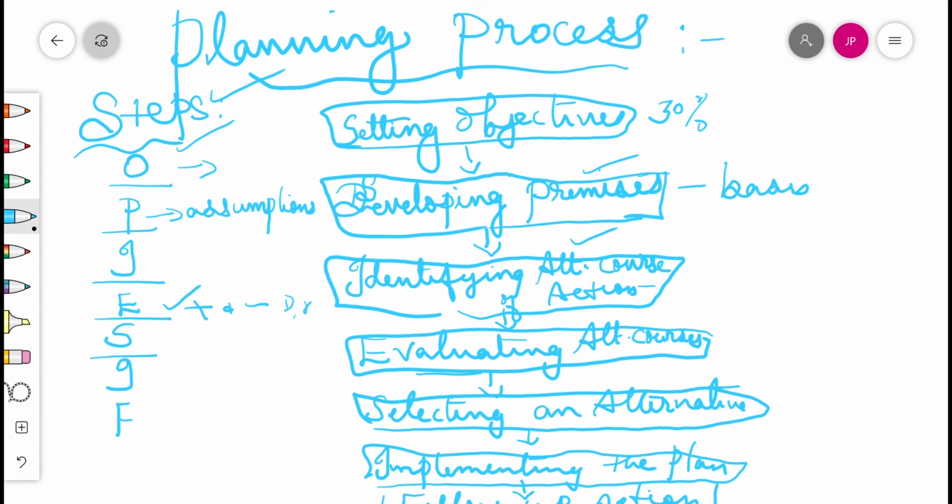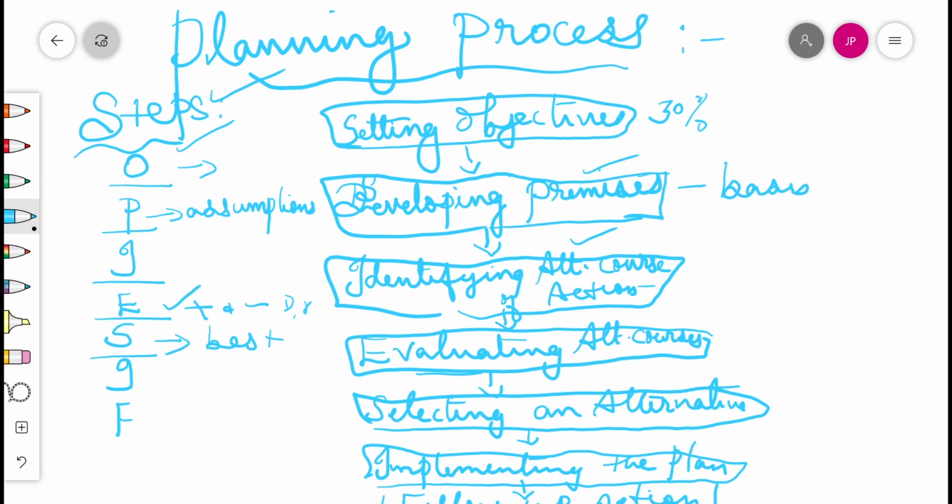Then the fifth step is selecting an alternative. This step involves a selection and adoption of the best plan. The best plan should be the most profitable, realistic and with the least negative aspects. All the plans are not subjected to mathematical analysis. In many cases, the experience, judgment, intuition and subjective views of the managers help in selecting the most profitable and realistic alternative. Sometimes instead of one best alternative, a combination of plans may be selected. By applying permutations and combinations, a manager can select the best possible course of action.